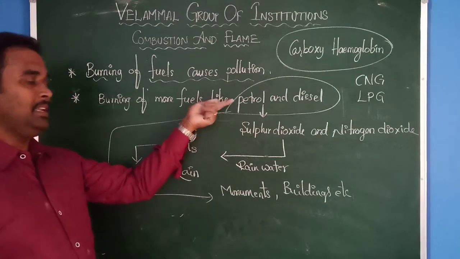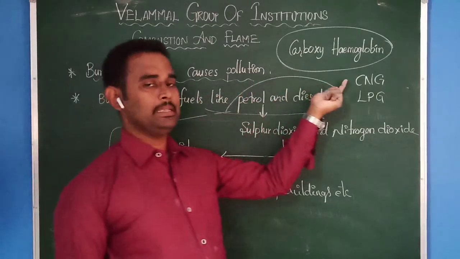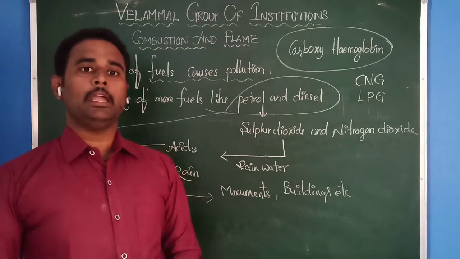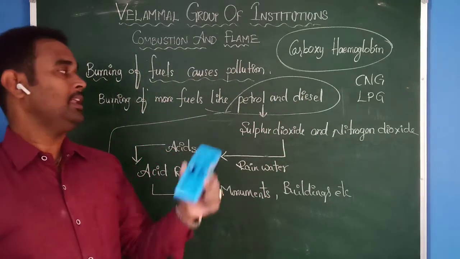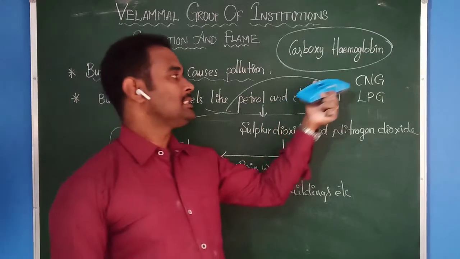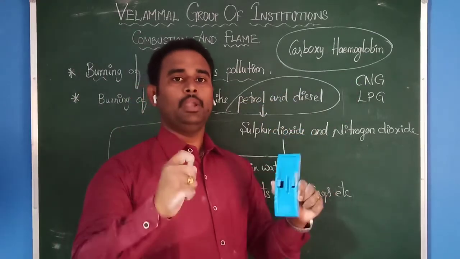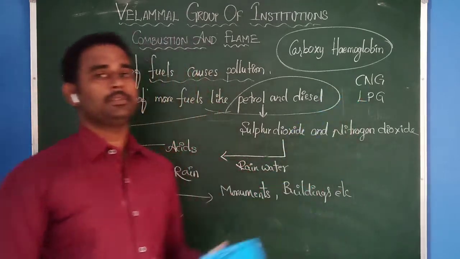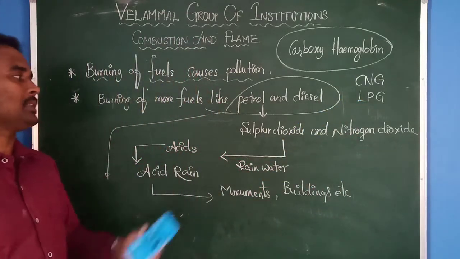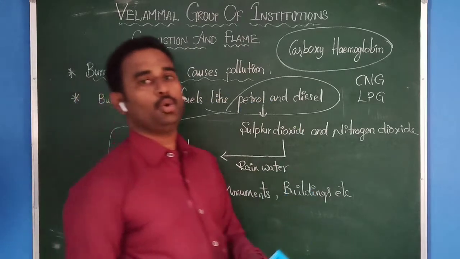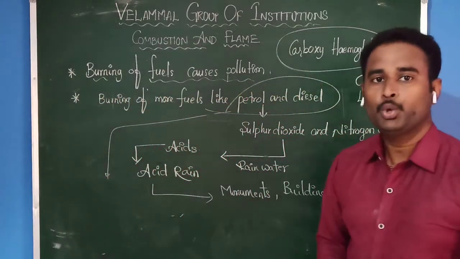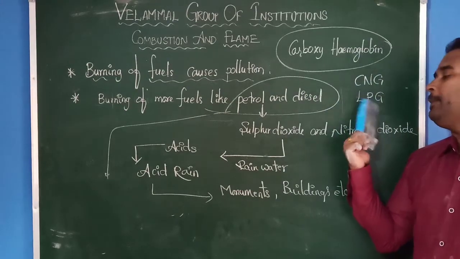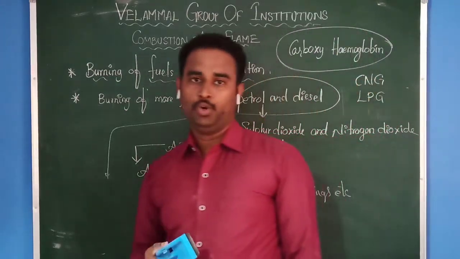But if you use CNG or LPG, these also produce some pollutants in the atmosphere. But compared to petrol and diesel, CNG releases only a small amount of pollutants. That's why these two come under somewhat the best fuels compared to petrol and diesel. CNG means compressed natural gas. LPG means liquefied petroleum gas.